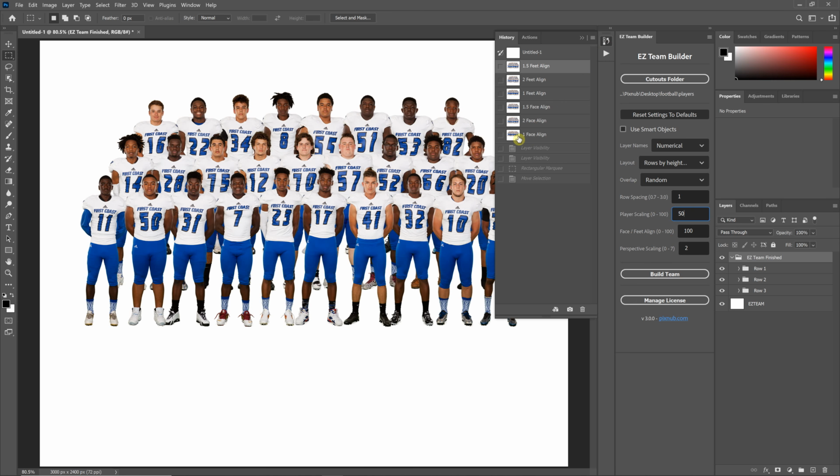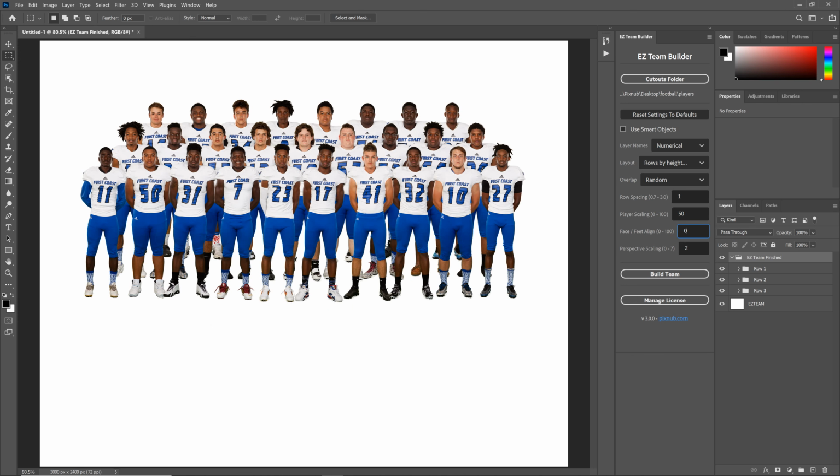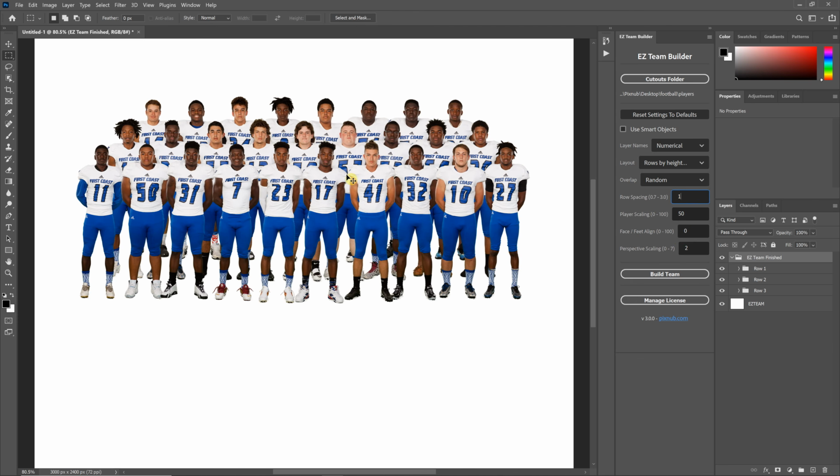I'm going to go row spacing of 1 with face align. So if we were running with the 0 on the face feet align, that's going to align by face, and a row spacing of 1, this is what you're going to get. And so that value of 1 is actually representing